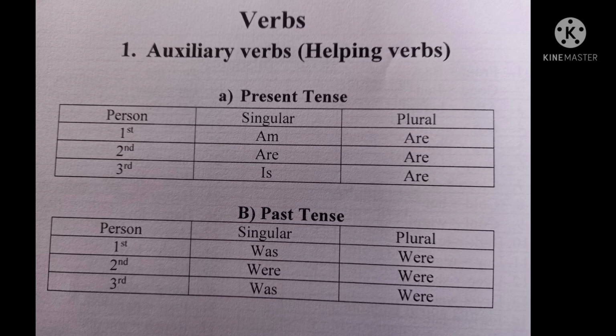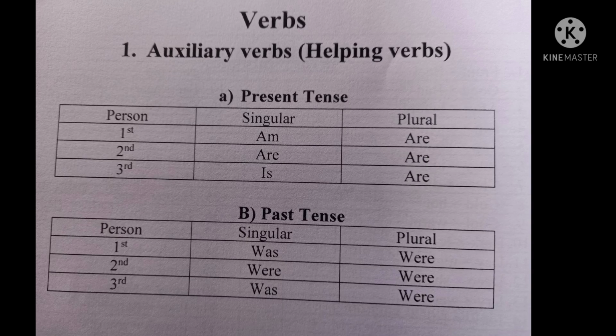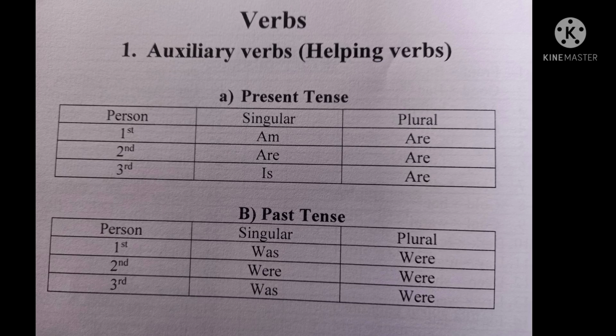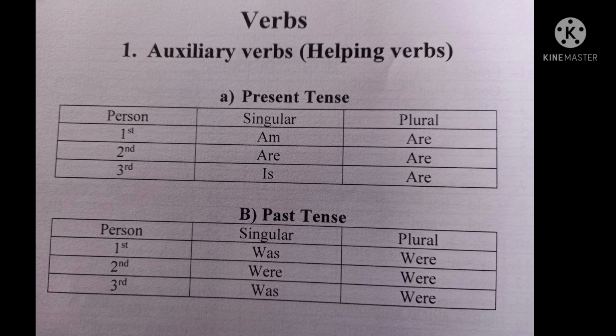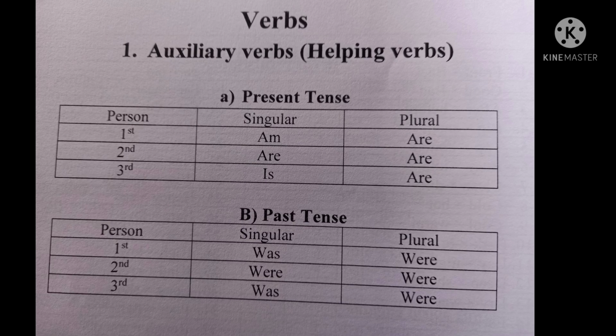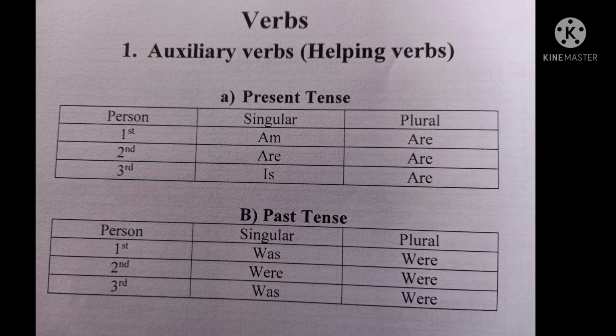Verbs are divided into 2 main categories. The first one is main verb, or else we call principal verb. Second category is helping verb, or else we call auxiliary verbs. Let's start with auxiliary verbs.